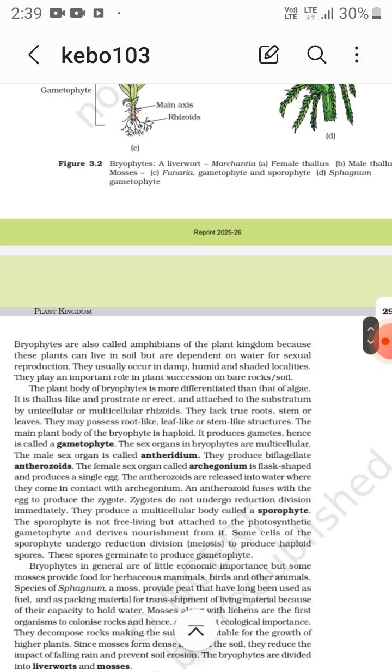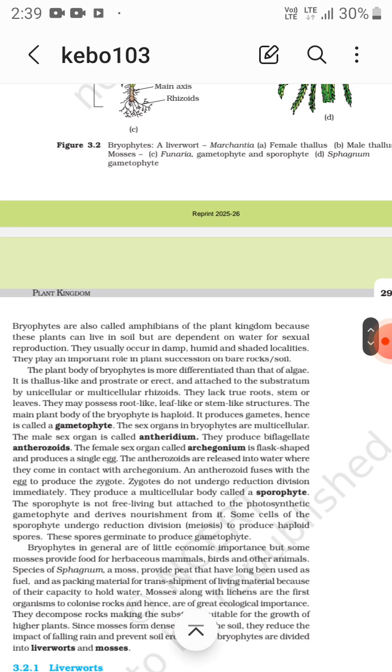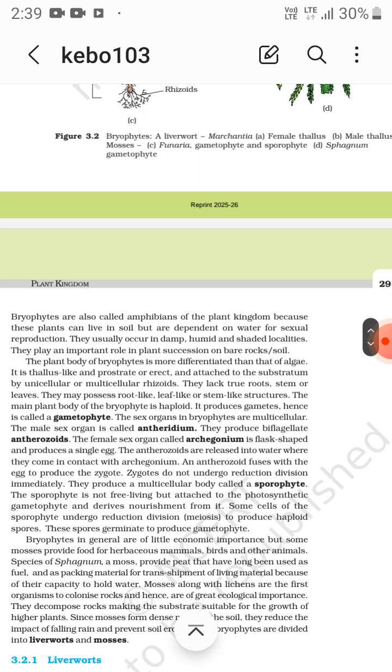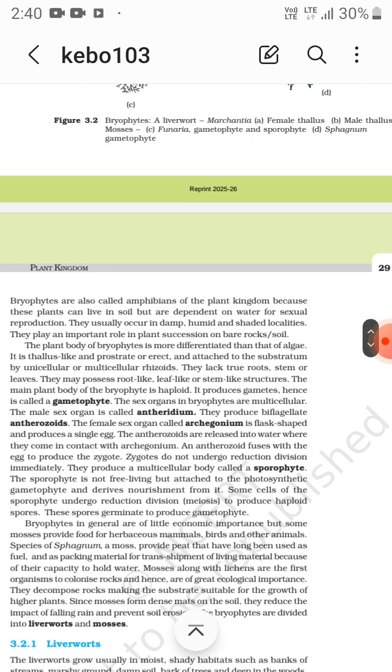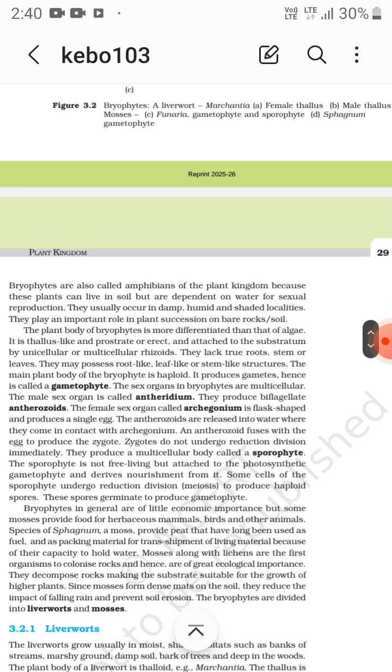Bryophytes are also called amphibians of the plant kingdom because these plants can live in soil but are dependent on water for sexual reproduction. They usually occur in damp, humid, shaded localities. They play an important role in plant succession on bare rocks and soil. The plant body of bryophytes is more differentiated than that of algae. It is thallus-like, prostrate or erect, attached to the substratum by unicellular or multicellular rhizoids. They lack true roots, stems, or leaves. They may possess root-like, leaf-like, or stem-like structures. Hence it is called a gametophyte.